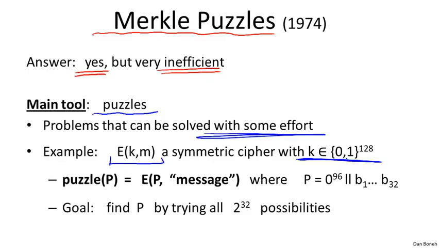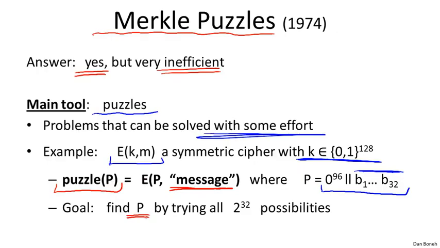Suppose I choose an AES key such that the first 96 bits are all 0, and only the remaining 32 bits are non-zero and just chosen at random. So only 32 bits of this 128-bit key are random, the rest are all 0. Now I encrypt a fixed plaintext, for example, simply the plaintext message, using this 128-bit key that happens to be mostly 0. The result is what I would call a puzzle, and the reason I call it a puzzle is because it's actually not that hard to find the secret key P simply by trying all 2 to the 32 possibilities.